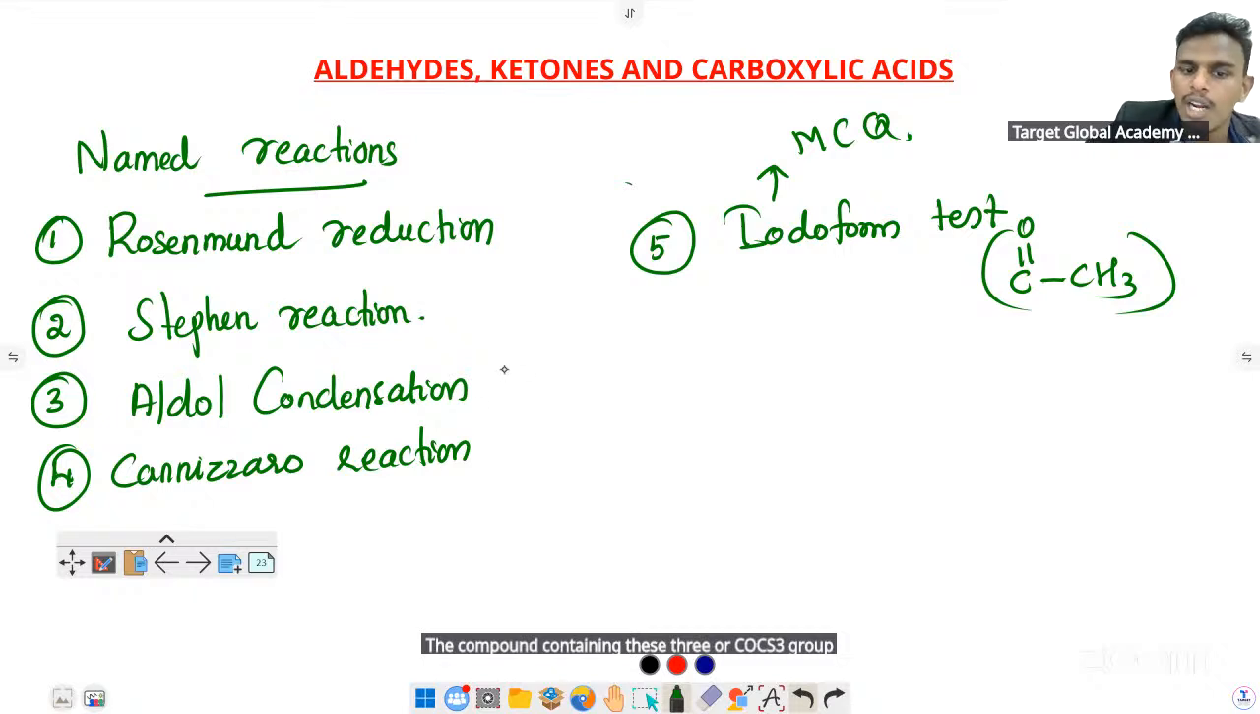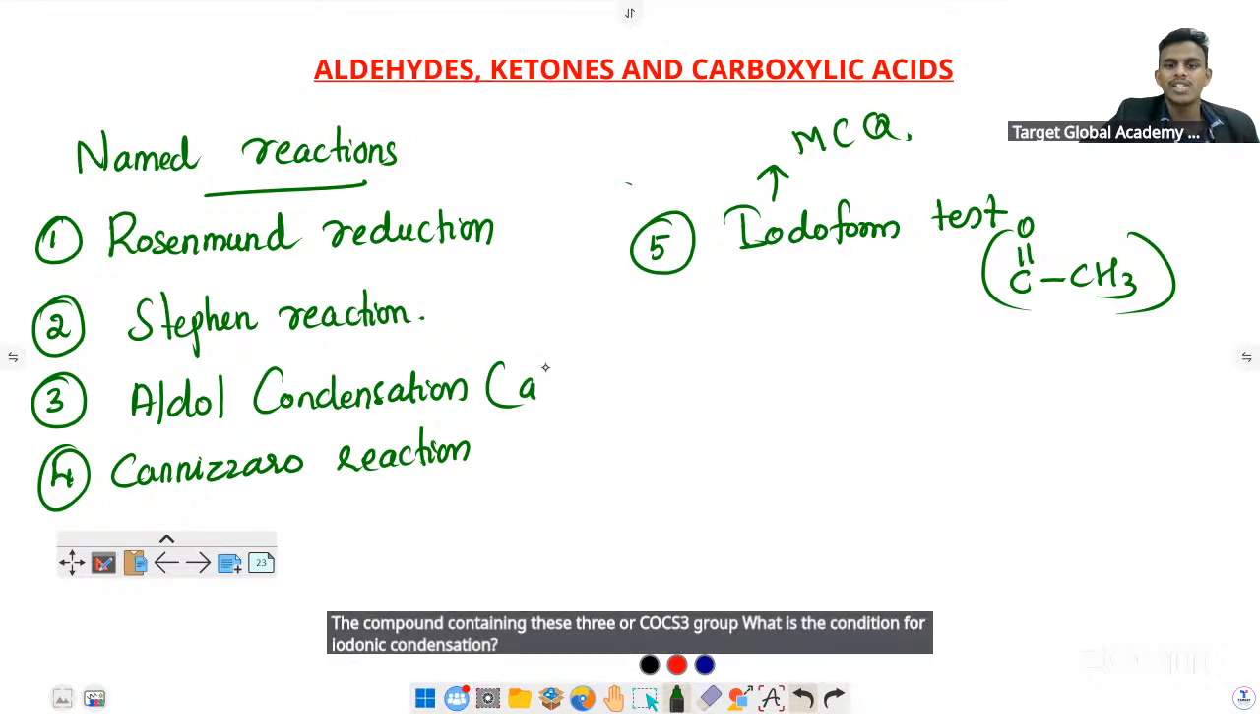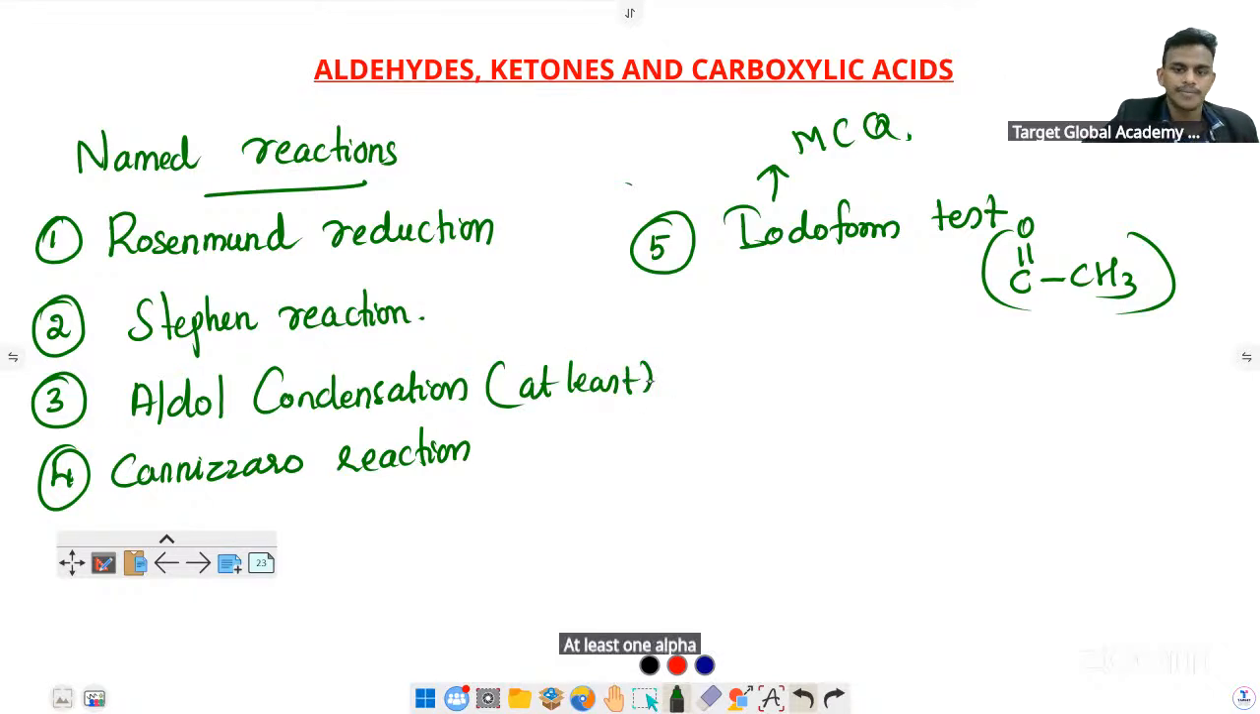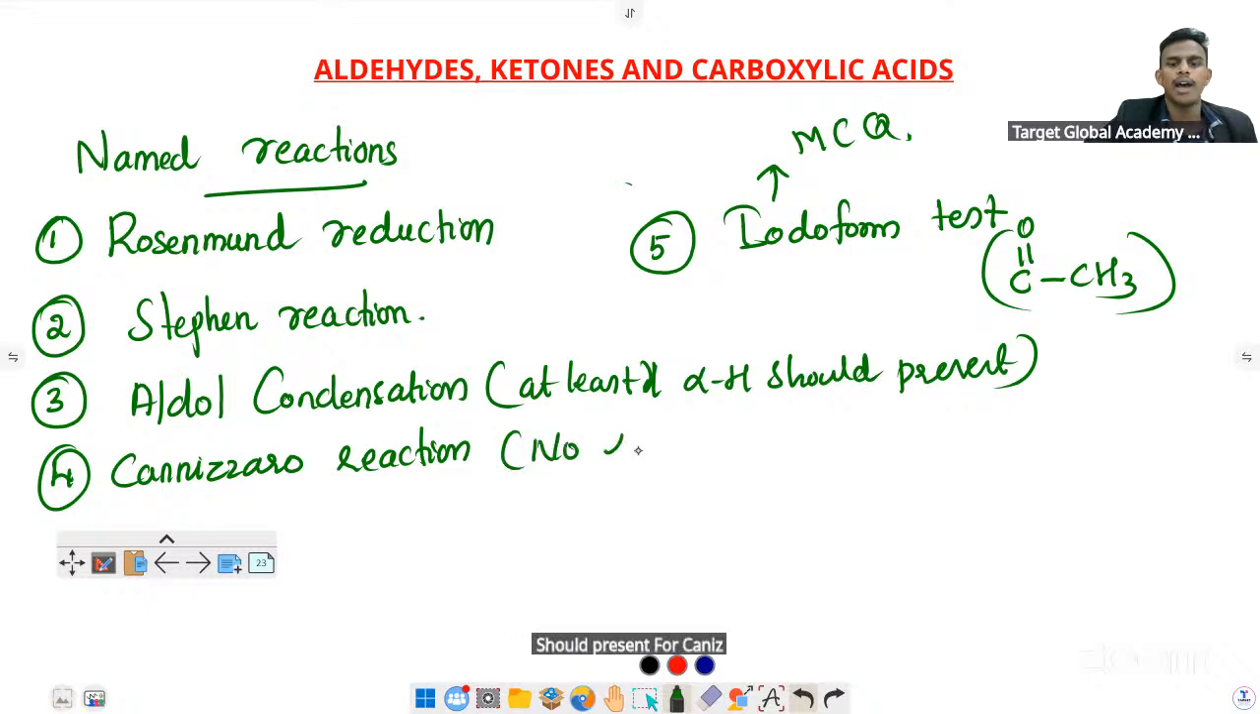What is the condition for aldol condensation? At least one alpha hydrogen should be present. For Cannizzaro, no alpha hydrogen is present. No alpha hydrogen. Okay, so that kind of thing.